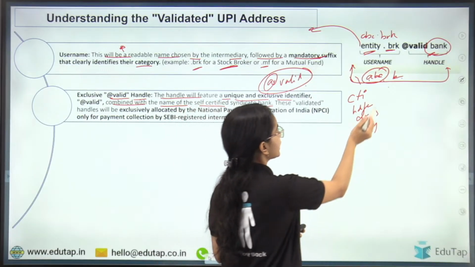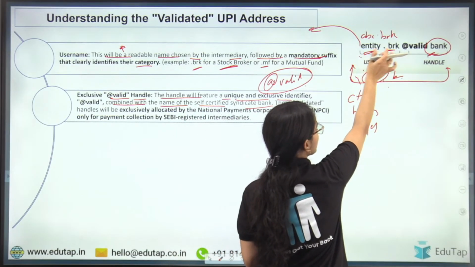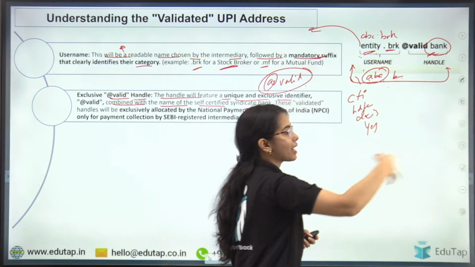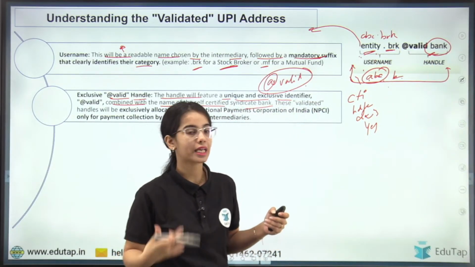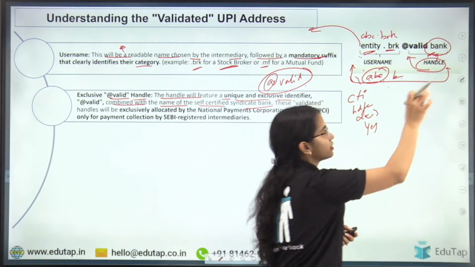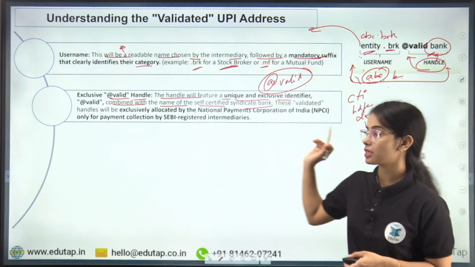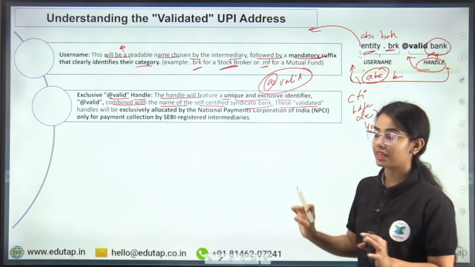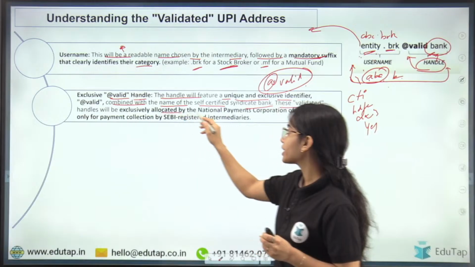So this is the idea: in the username, the entity's name dot whatever the entity is working as, broker or mutual fund or research analyst, then the handle name @valid, and then at last the bank name. Now these validated handles will be exclusively allocated by the NPCI.